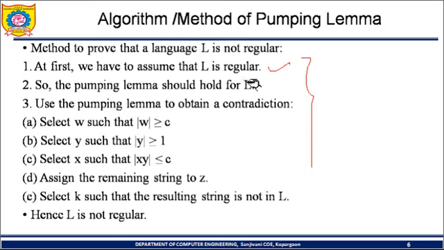So the pumping lemma should hold for L. As I said, if a language is regular, then it will satisfy all three conditions of the pumping lemma. So if we assume that L is regular, then the pumping lemma must hold for the given language. Use the pumping lemma to obtain the contradiction. Now, we want to prove that the given language is not regular, so we need to apply all these conditions and obtain the contradiction. If the contradiction is true, then we say that the given language is not regular.